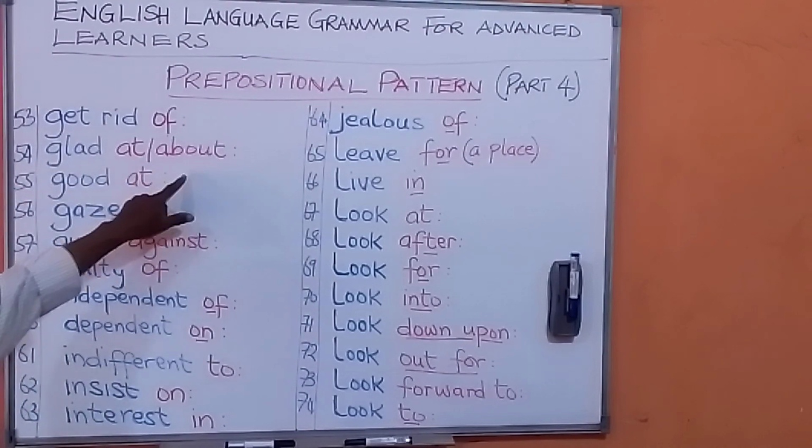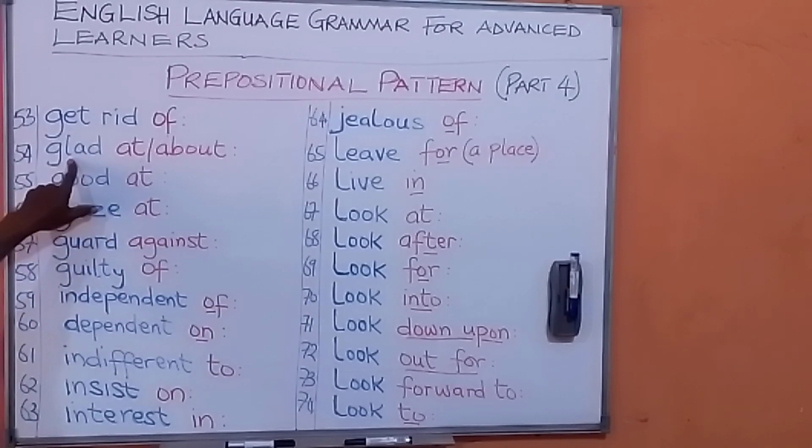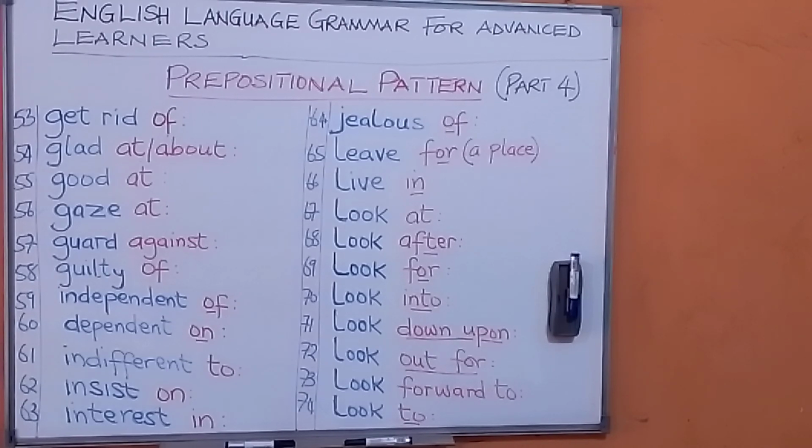54, glad at or about. Glad means to be happy. Oh, I am glad at the news I had today. I am glad about the new baby. I am glad about my visa. I am glad about things happening around. I'm glad about our new house, or I'm glad at our new house. Glad, be happy.